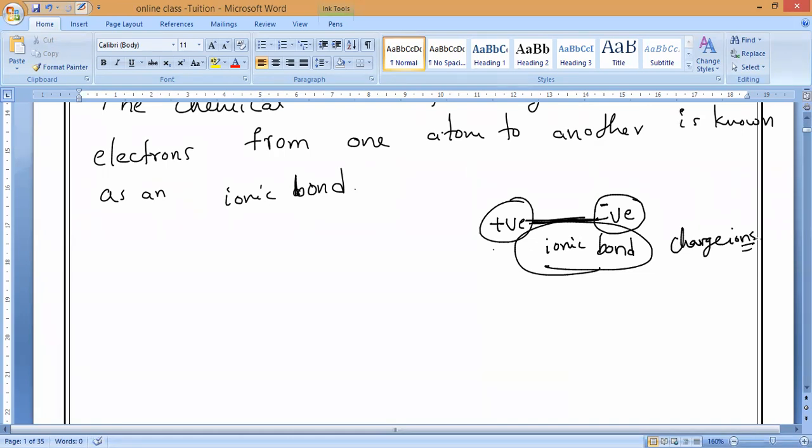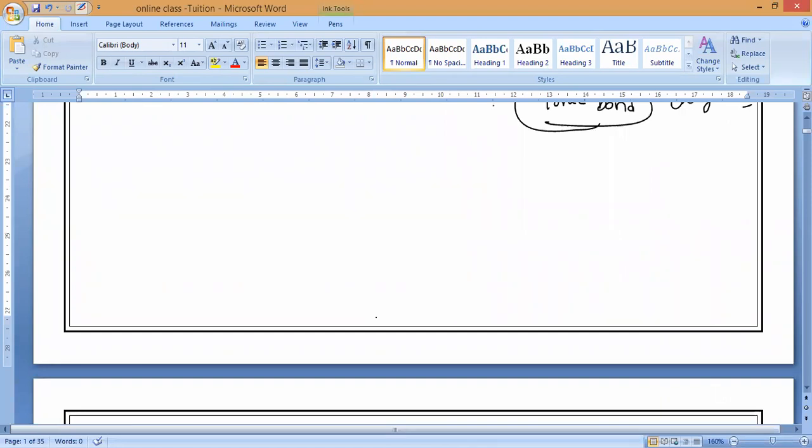Now, before we give examples to understand the formation of ionic bonds, we should know what kind of elements will form ionic bonds. That is what you must remember. If you want to form an ionic bond, one atom can donate electrons, and the second atom accepts them. One should be a donor. So who is donating electrons, guys?